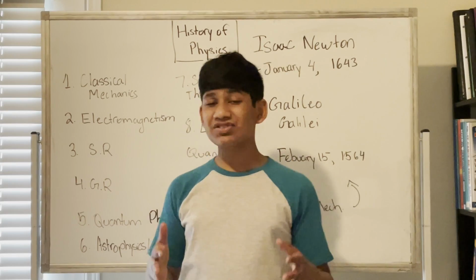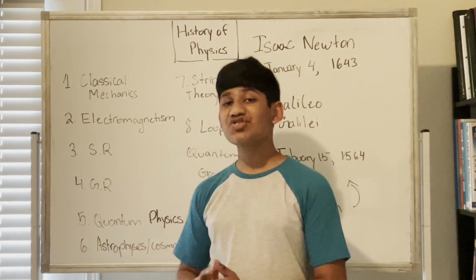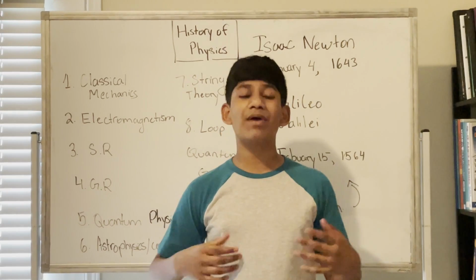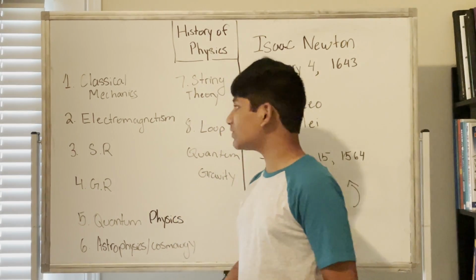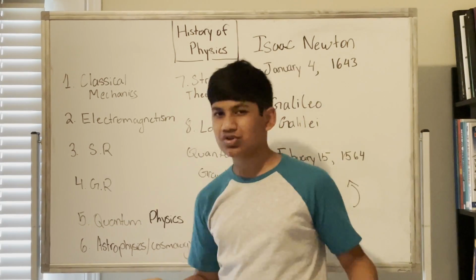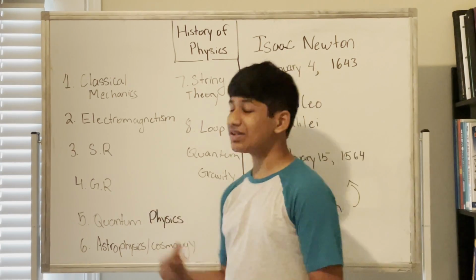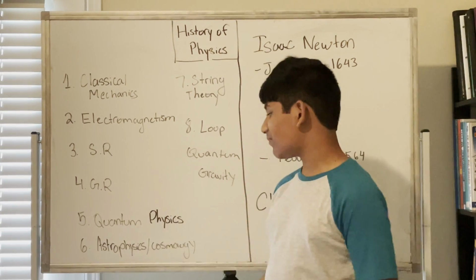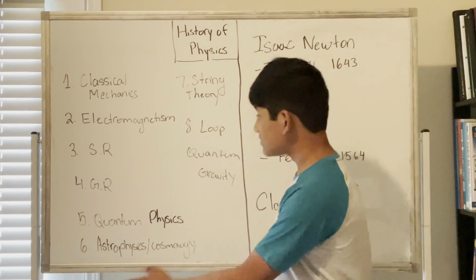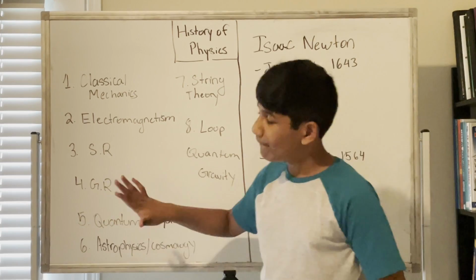So classical mechanics also has another reason why it's important. Classical mechanics essentially is the foundation for all the other branches in physics. So for example, take this. If we didn't have classical mechanics, then we wouldn't have electromagnetism. If we didn't have electromagnetism, special relativity, general relativity, and quantum physics wouldn't have been developed. And the rest of these branches are essentially just byproducts of these 5 essential main theories.